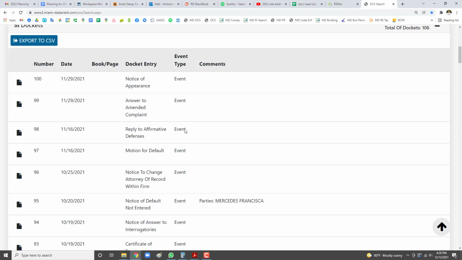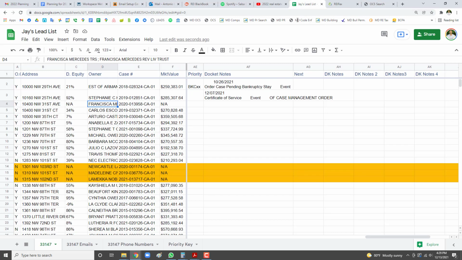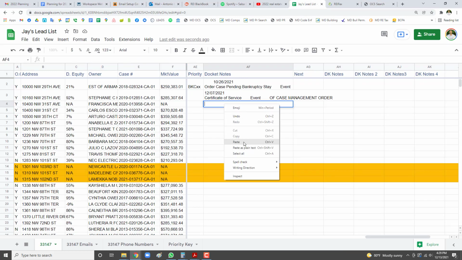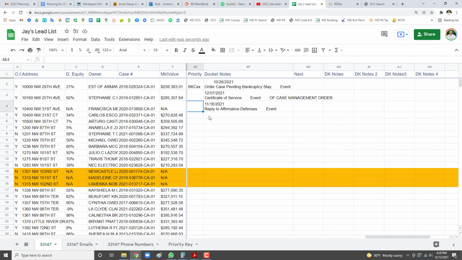So again, we're just trying to figure out where in the process this is. As long as you look at these and you can tell for yourself what you think describes where this person is in the foreclosure case, that's what you're going to put into the notes, right? Usually it's the most important thing that happened last. In this case, there's really nothing important going on here, except they're replying to the case. So we're going to put that here. And since there is no bankruptcy, no sale date, no non-jury trial, we're going to go back and just leave it blank.